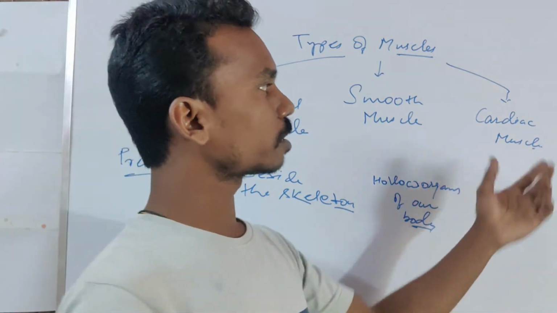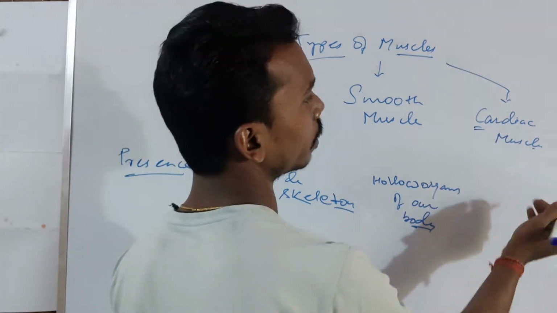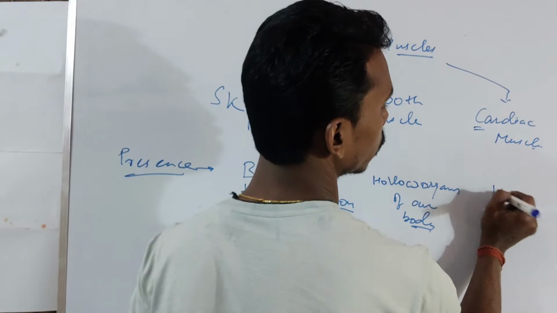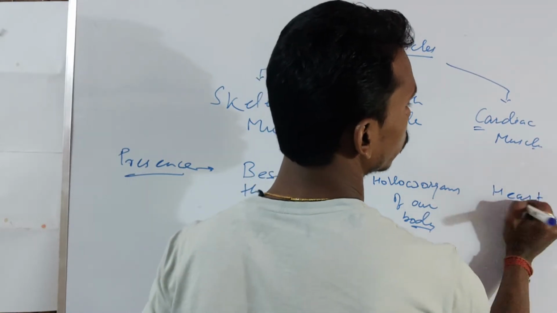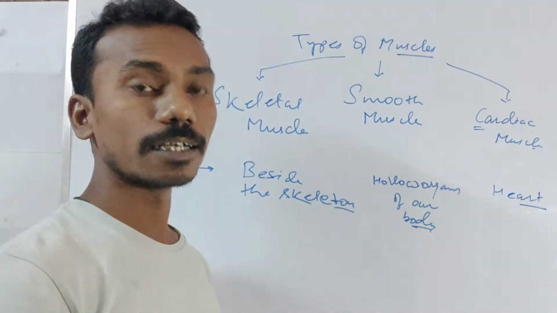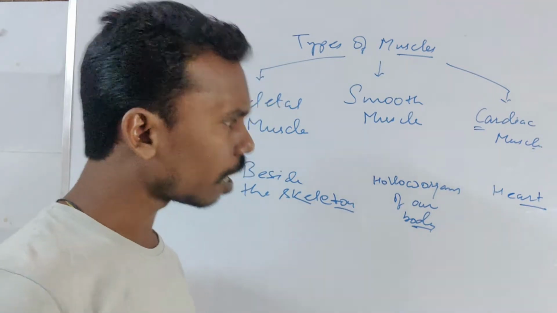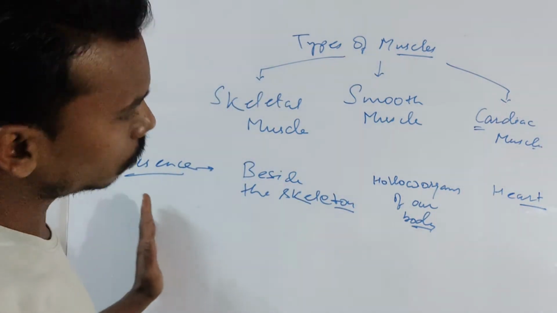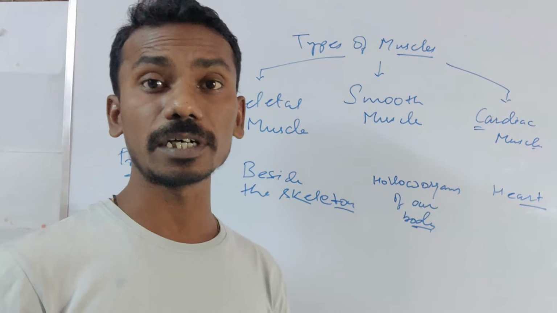So coming to cardiac muscle, the name says it all. This kind of muscle is present in the heart. The heart is composed of these cardiac muscles. After seeing all these, let's go through some properties of these three.